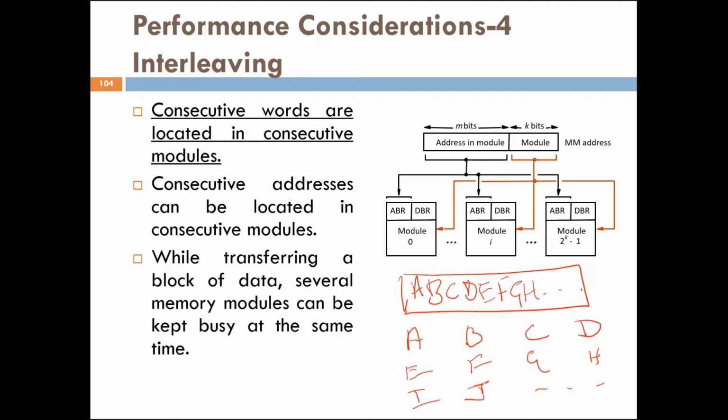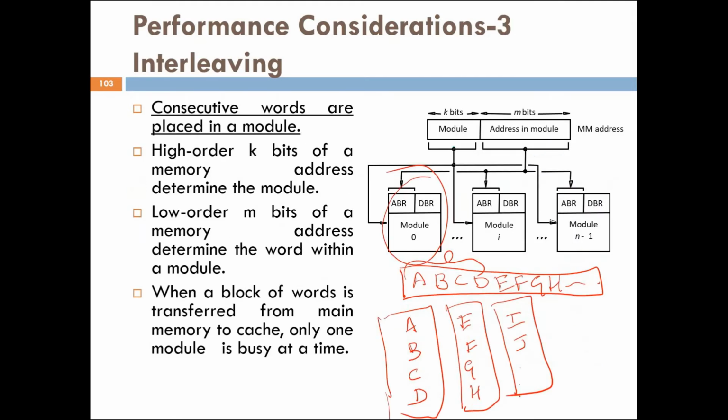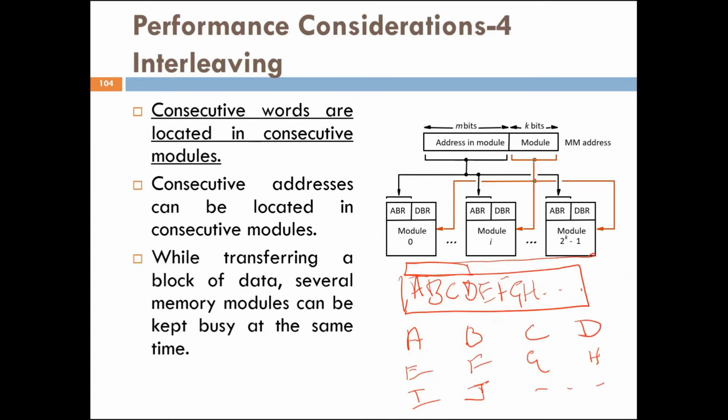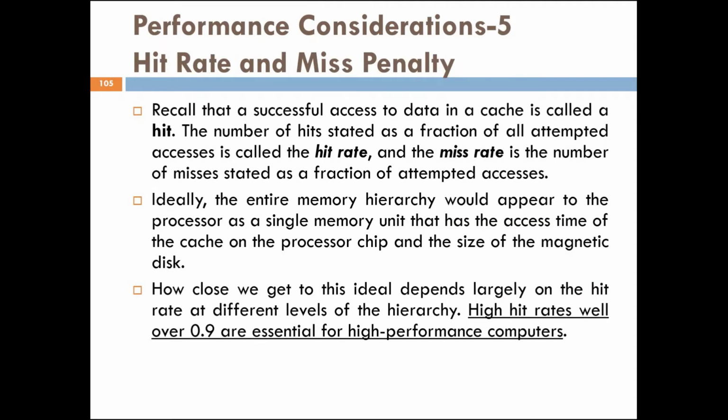So now if we want to transfer a block of data, say for example A to D, then all the four modules will be involved. That is, several memory modules can be kept busy at the same time. That is the difference between consecutive words placed in a module and consecutive words located in consecutive modules. I hope you have understood.